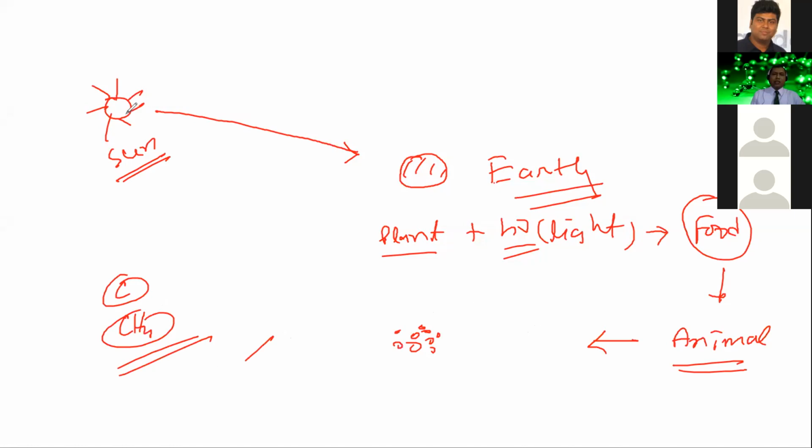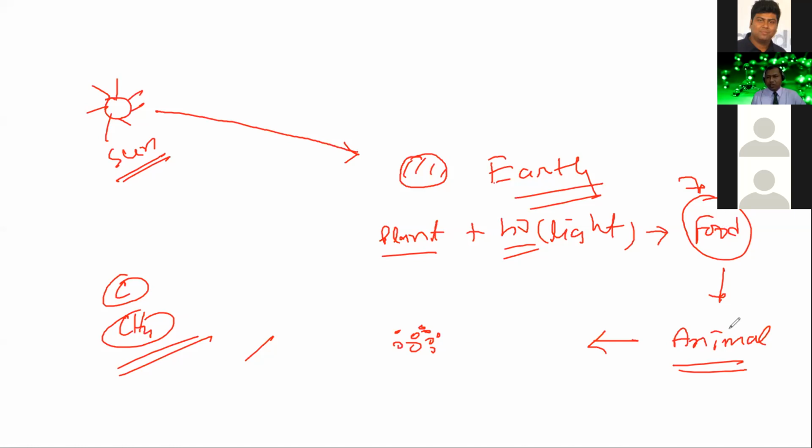So the sun is the main source of all energy. When the sun gives light, the plants that live on the earth absorb the energy, and by the photosynthesis process they produce carbohydrate, the food, and the energy is trapped in the food.